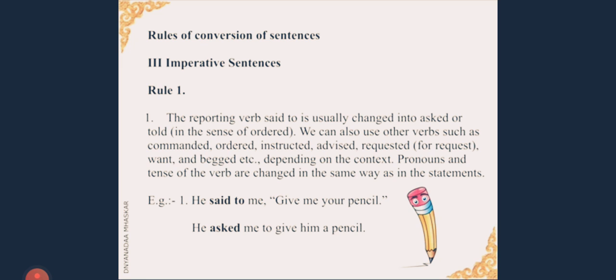As all of you know, imperative sentences talk about advices, suggestions, requests, threats, commands, all these things. Okay, now let us see the first example. He said to me, comma, inverted comma open, give me your pencil, full stop, inverted comma close. He asked me to give him a pencil. Look at the change. Here in imperative sentences there is no subject mentioned, give me your pencil. The sentence begins with a verb, give. So in imperative sentences, the subject is implied, it is not mentioned.